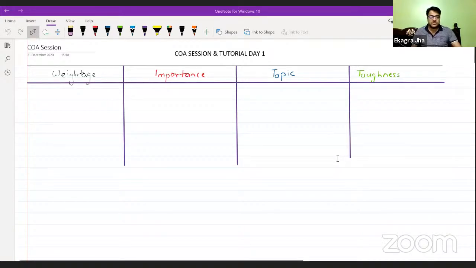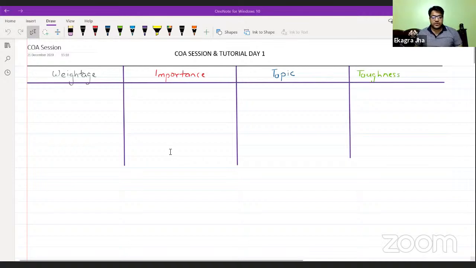Good morning, friends. In today's session, we are going to discuss COA and some tutorial questions we are having here. Some of the topics I am going to cover today, and the remaining topics I will cover tomorrow. So let me start with some basic things about this subject, so you can understand how you are going to approach this subject, particularly in the GATE examination.